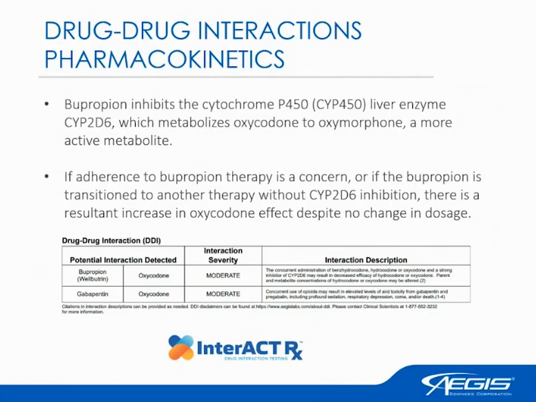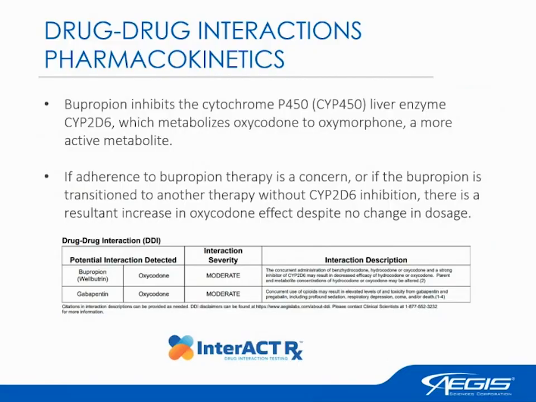So bupropion works through this pharmacokinetic interaction where it inhibits cytochrome P450, which is liver enzymes in our system that help to metabolize drugs into active forms. It allows our bodies to then utilize those drugs and also allows the metabolism to flush the drugs out of our system as well. So adherence to bupropion is a concern.